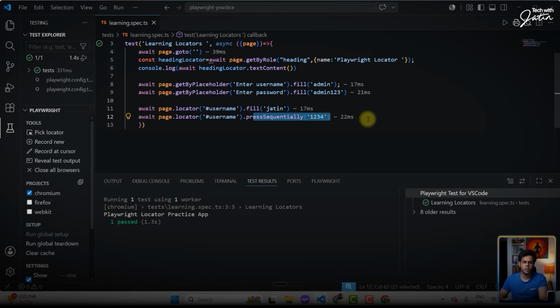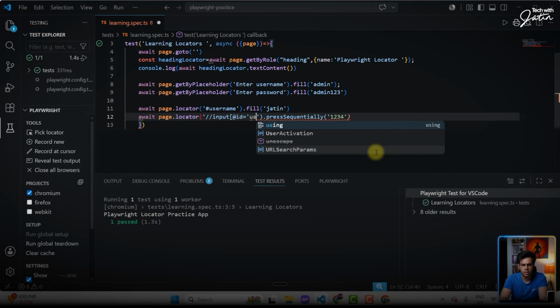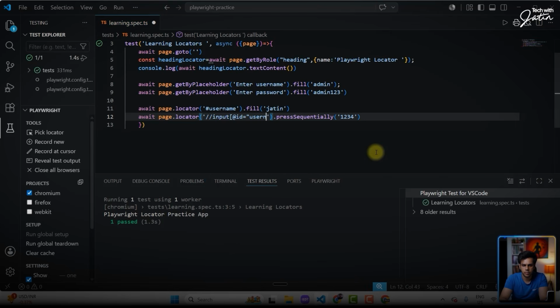Perfect. So over here, I have used the locator. And what locator am I passing? I'm passing the CSS locator. You'll be like, arey Jatin, but what if I want to pass text box or your XPath over here? You can do that. Just change it to input, square bracket, let's see, @id equal to username. Okay. Let's close this. Let's see whether it works.